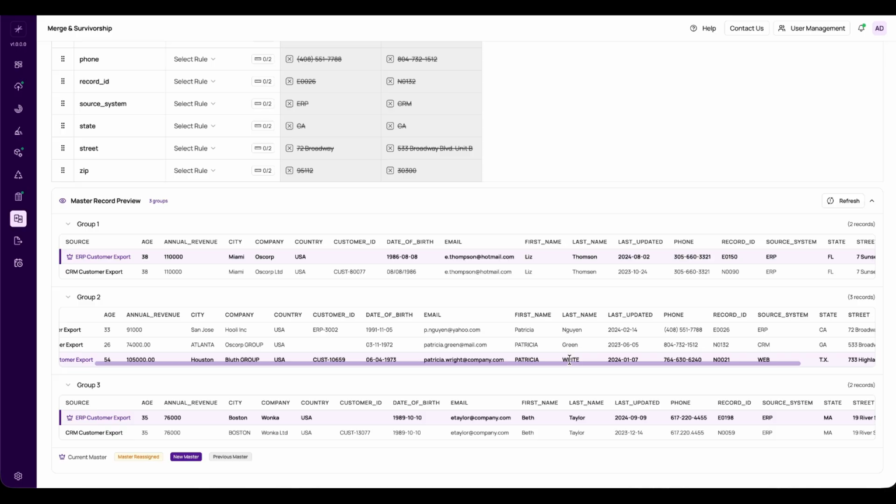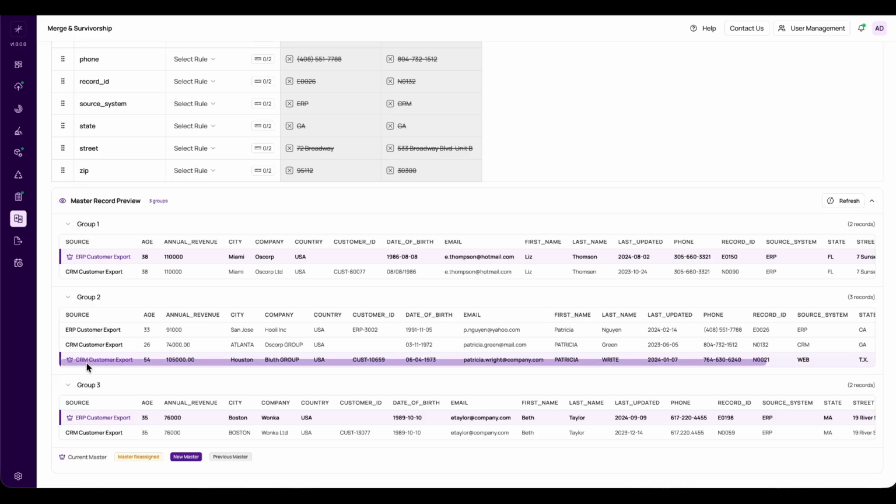Look at the source columns too. The values that lose are struck through, and the surviving value stays clear, so I can see exactly what won and what didn't, field by field.